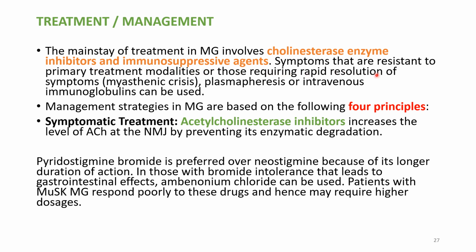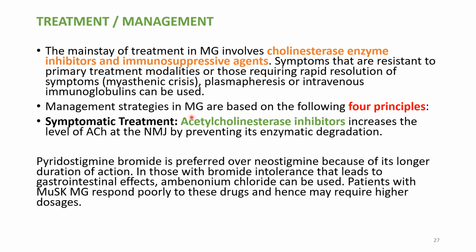For symptoms that are resistant to primary treatment modalities, or in those who require rapid resolution of the symptoms, like in myasthenia crisis, what will we do? Plasmapheresis or intravenous immunoglobulins can be used. So we will use primary treatment as cholinesterase enzyme inhibitors and immunosuppressive agents. In myasthenia crisis or those who failed the above treatment, we can give plasmapheresis or IV immunoglobulins.